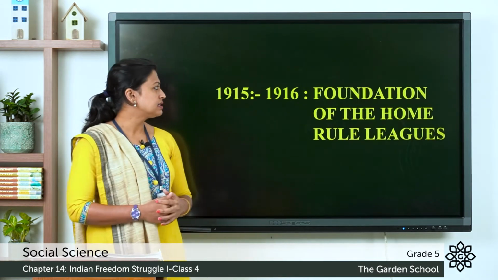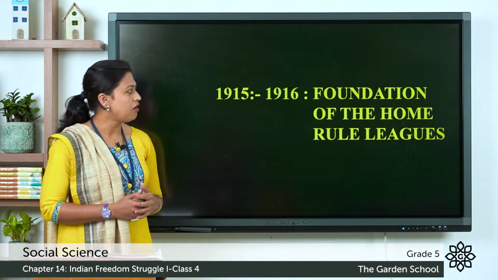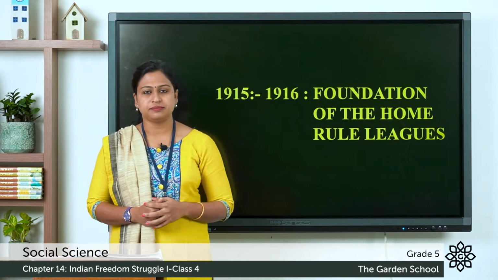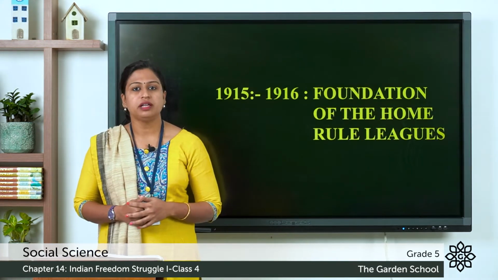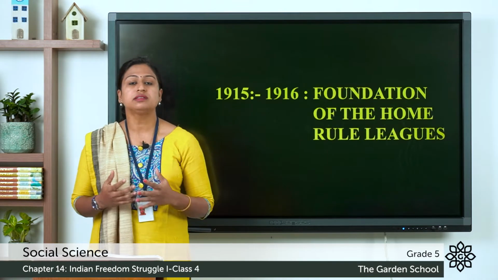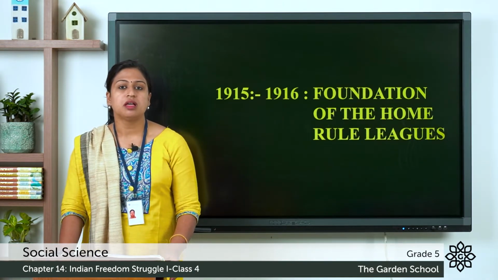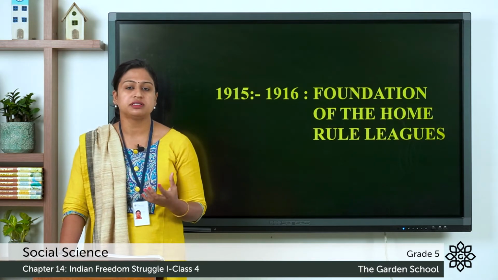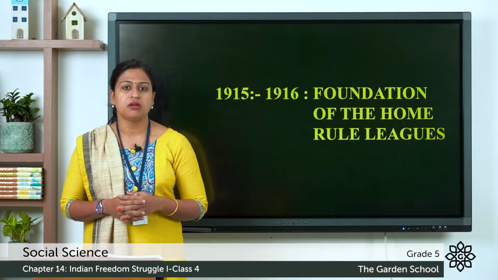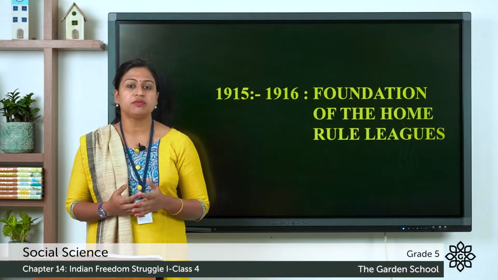Next, we will discuss the foundation of the Home Rule Leagues. You all might have heard about World War I. It was a global war. Now, why is it known as a global war? Because many countries and nations were involved in this war. Over 30 nations were involved between 1914 and 1918.